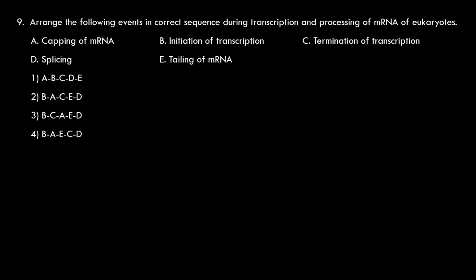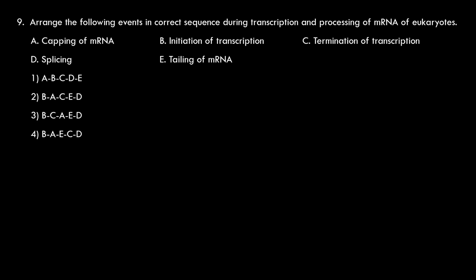Capping of mRNA. Capping of mRNA takes place at the time of elongation of transcription. Initiation of transcription, this is the first one. Termination of transcription. So at the terminated region, at the end, termination takes place. Splicing. Splicing takes place only after formation of heterogeneous nuclear RNA. Tailing of messenger RNA. It takes place soon after the transcription of heterogeneous nuclear RNA. The first one is B. B should be the first.